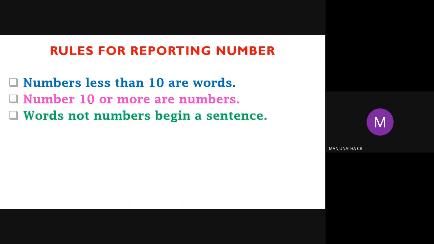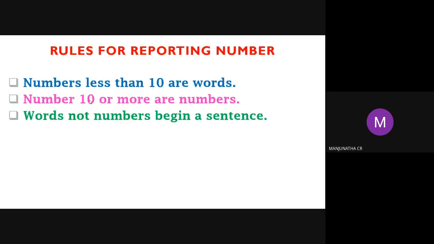Next, words, not numbers, begin a sentence. This means don't start with a 9. When a sentence is started, don't start with a number. You can use words first, and after that you can use numbers. Beginning only with words, numbers are not required. Usually in journals or guidelines, for other cases, don't use numbers only at the beginning of the sentence. In between the sentence, numbers may come, or at the end of the sentence also, numbers can come.